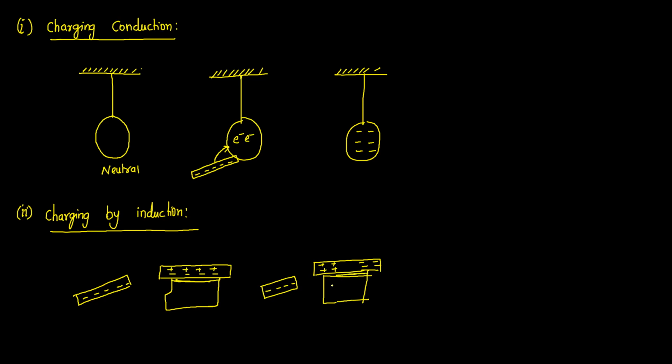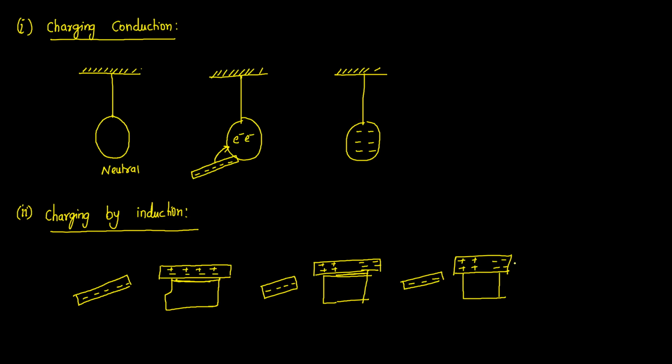Next. Now suppose in this body, I only want positive charge. I don't require these negative charges. So what will I be doing? I will be connecting a wire to this conductor. Suppose we are supposed to keep this body here only. If I remove that object, again all the charges will mix with each other and the body will become neutral. So suppose I want to make this body completely positively charged.